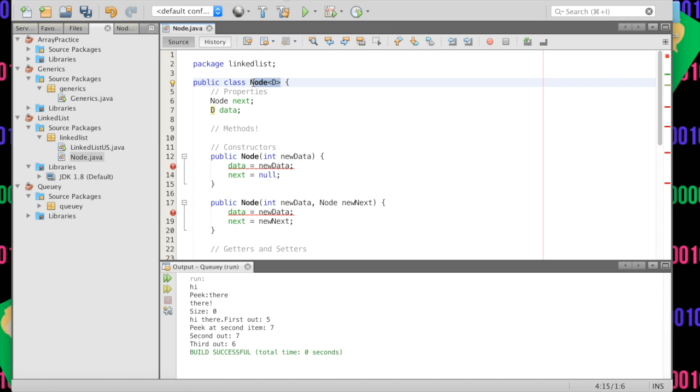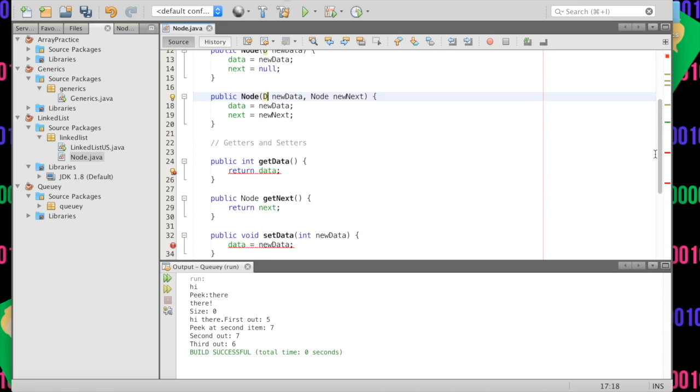So this is kind of what I was talking about with the comparable. It has to have these arrow brackets around it because it needs to know that the data inside of it is D. And so for all of these nodes here, we also have to make sure that they have these arrow brackets so that we know that this node comprises only type D. Inside of our constructors, we also have to change this to D and make everything work out.